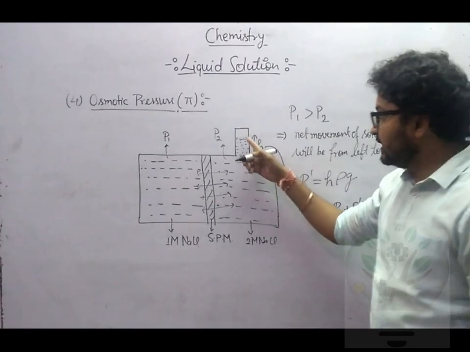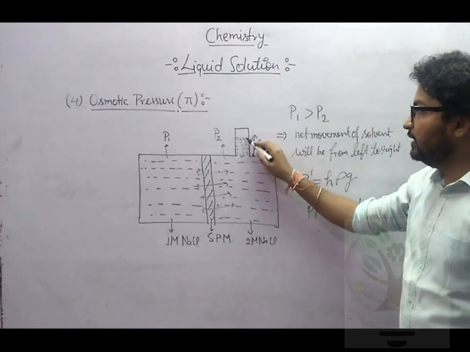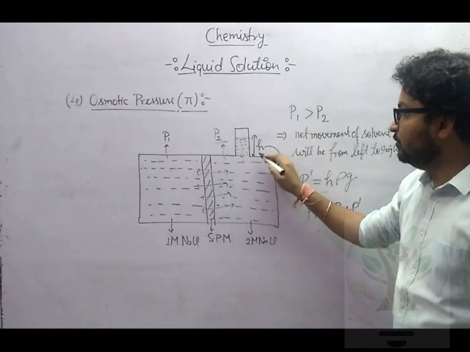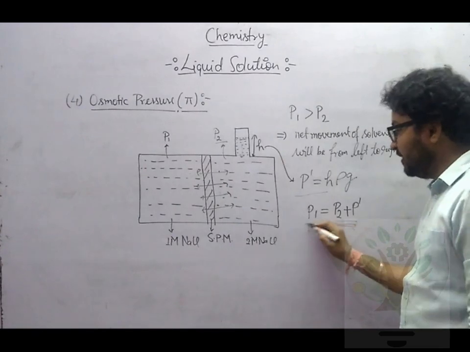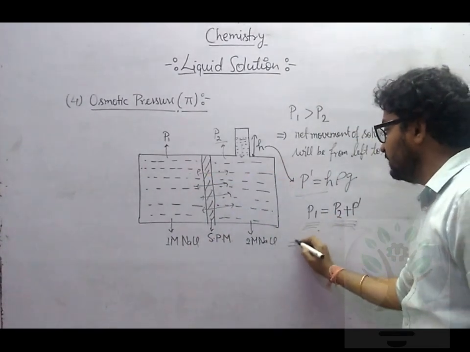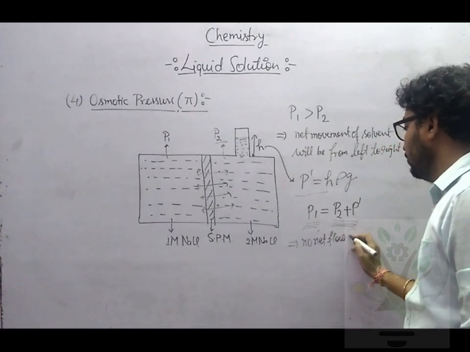This h height pressure, which is nothing but P dash, h rho g, will act on the right side. So now the right side pressure will be P2 plus P dash. The sum of these two must be equal to P1 so that no net flow of solvent will take place.